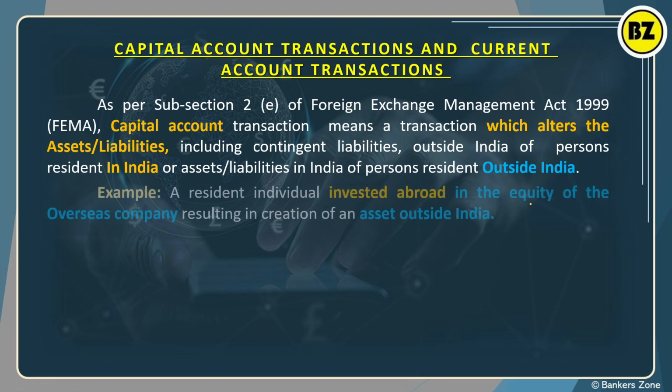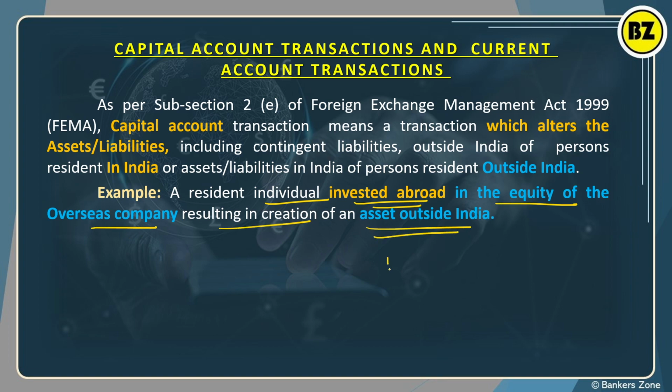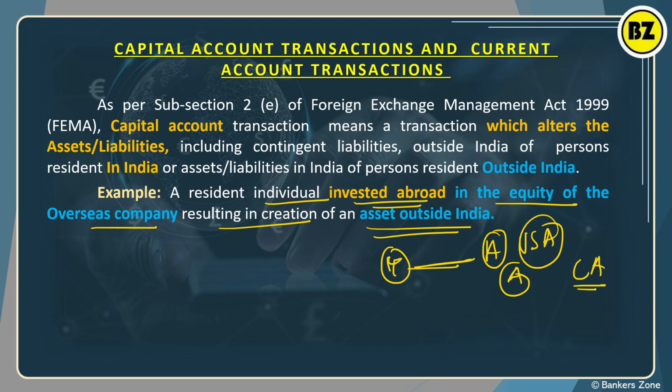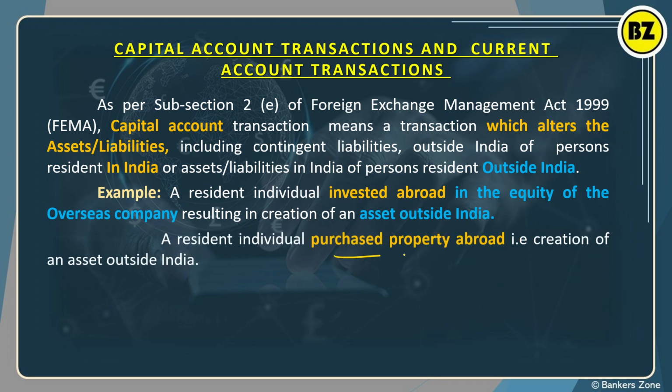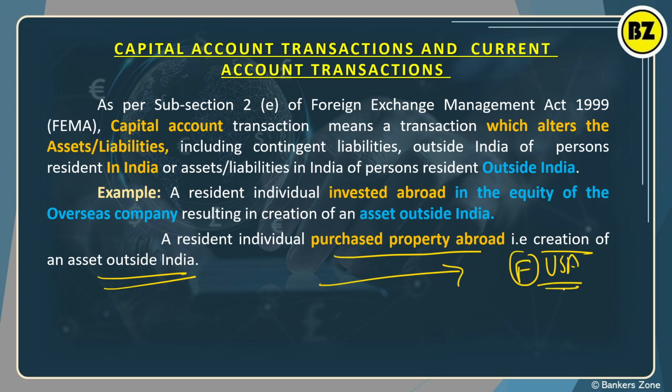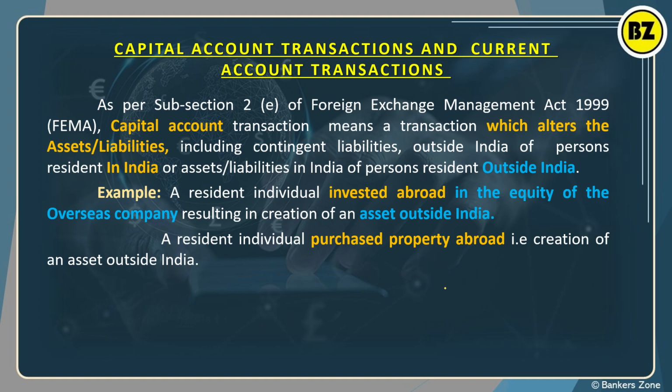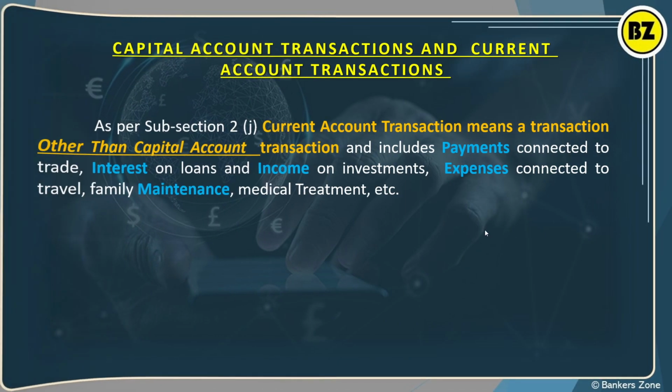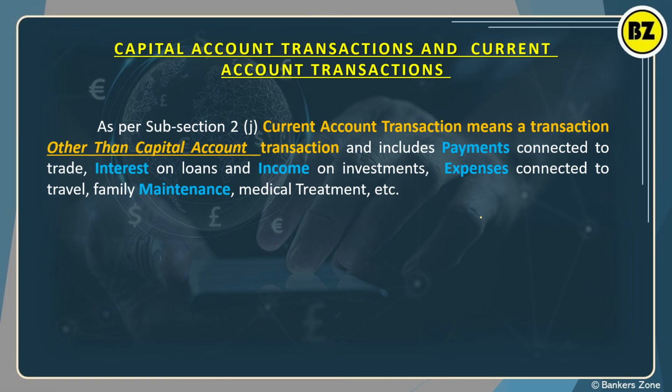Very simple. Now, for example, say a resident individual invests abroad in the equity of an overseas company, for creation of an asset outside India, right? For example, you have purchased some shares of Apple company in the USA. Then you will get an asset in the USA. This is a capital account transaction. Next, a resident individual purchases a property abroad, that is creation of an asset outside India. For example, you have purchased some flat, some apartment in the USA. This is a capital account transaction, right? Next, see, a capital account transaction and the current account transaction.